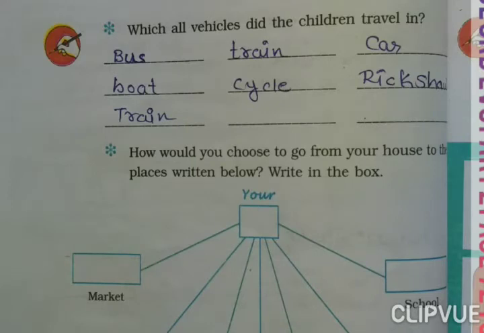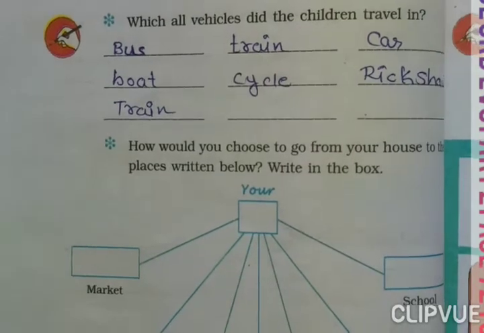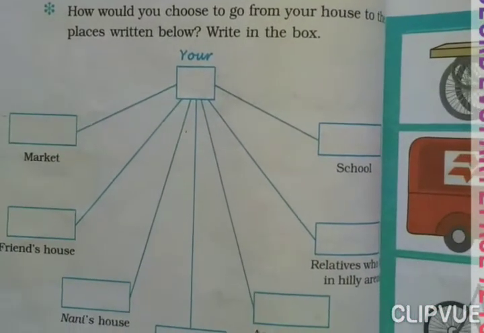Now here I have written bus, train, car, cycle, rickshaw and train. So mostly we are using car, cycle, train, bus or rickshaw. So here you will write this answer from the PDF also and from this video also. Now the next question is there.